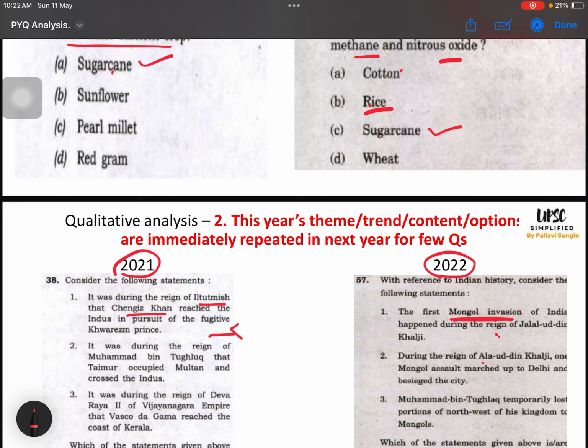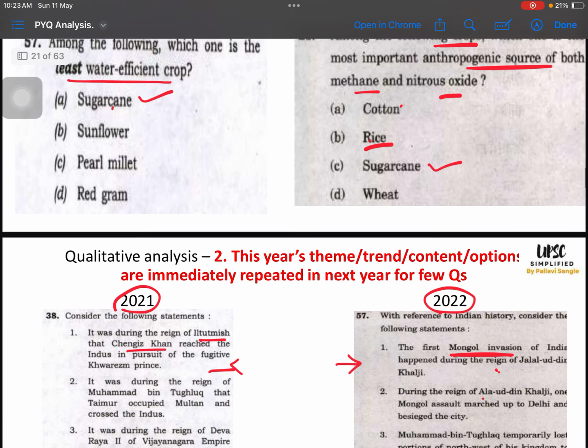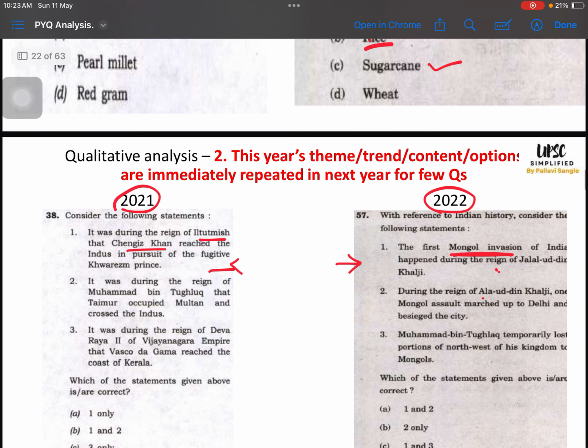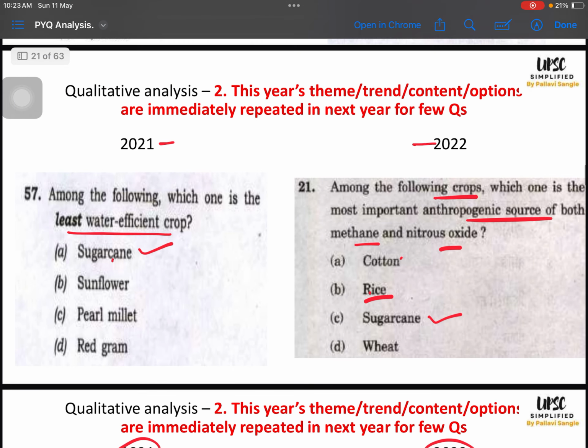This was a straightforward question, but a little bit difficult also. But for me it is a confident game, right? I know that I have read Mongol. I know that this statement is right or wrong, something like that, and I will mark this question confidently in the first round. So for me it is a first round question. For others who have not prepared PYQs, maybe they will be able to solve, but that can be a second round question, less confident, right?